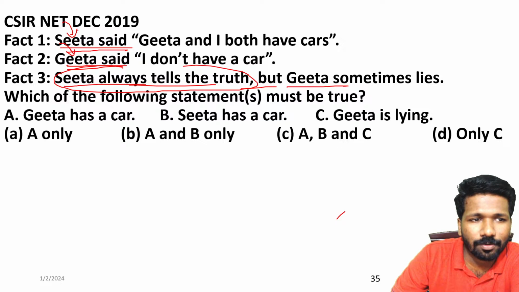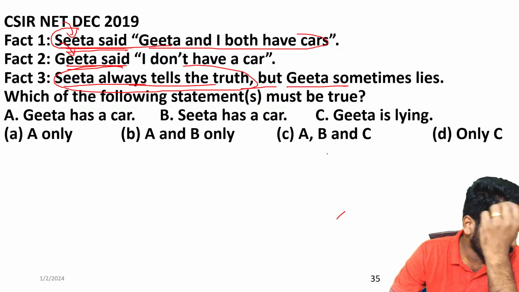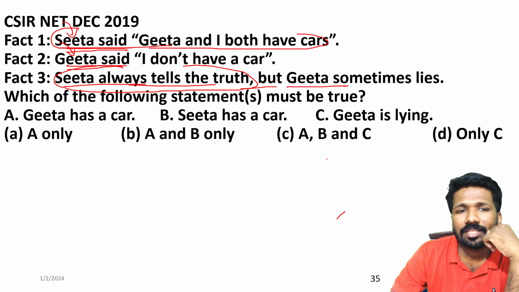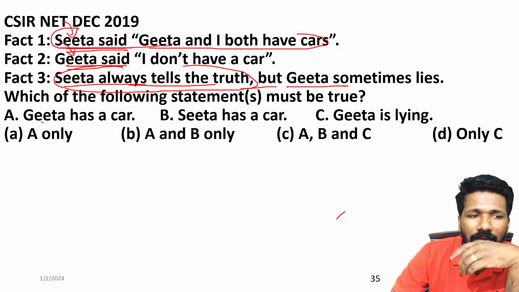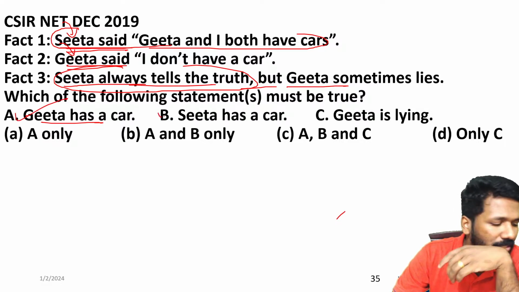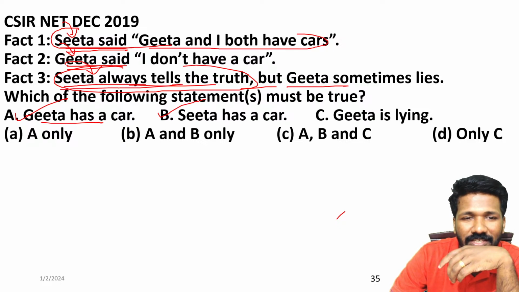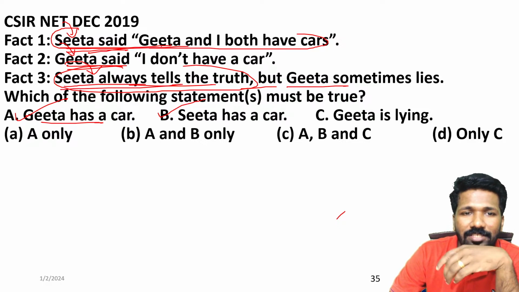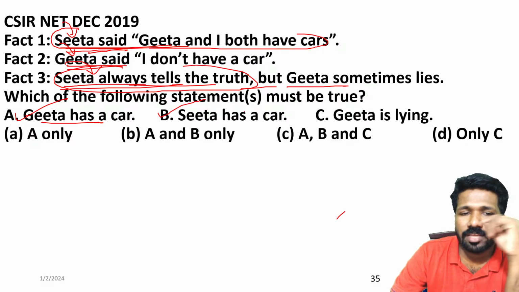Sita always tells the truth, so we can now go to fact 1. Sita said Geeta and I both have cars. That means Sita's statement is true. So Geeta and Sita both have cars. That means Geeta has a car will be correct. Sita has a car will be correct, because we have to trust the question which says Sita tells the truth, and Sita is telling Geeta and Sita have cars. That is why statements A and B are correct.